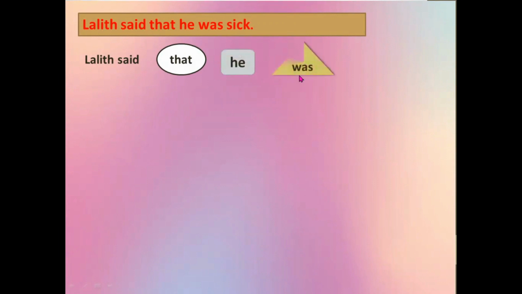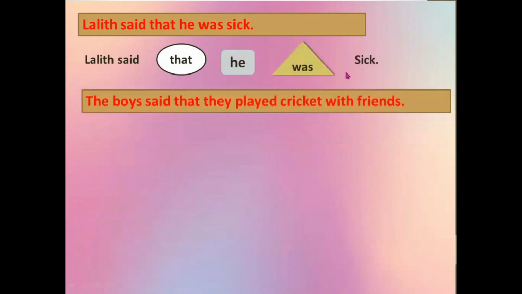Now let's see what Vikum said to Pathu. Lalit said that he was sick. Now in this sentence, can you see the word that? It is after the reporting verb, said. And there's the pronoun he and the verb was. Lalit said that he was sick.